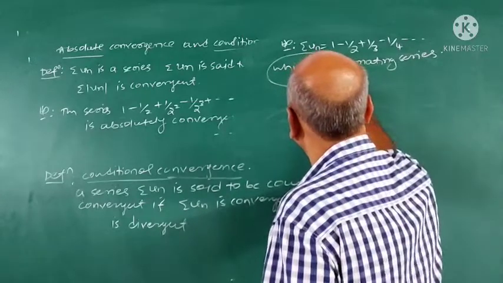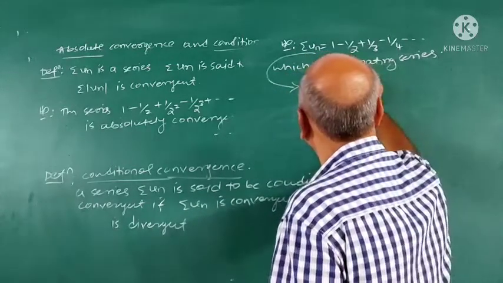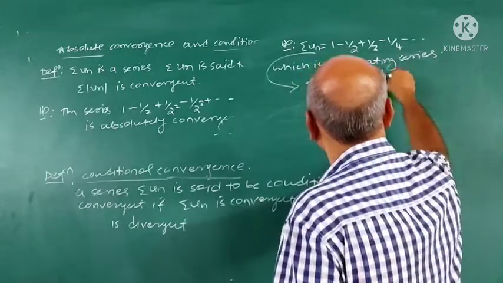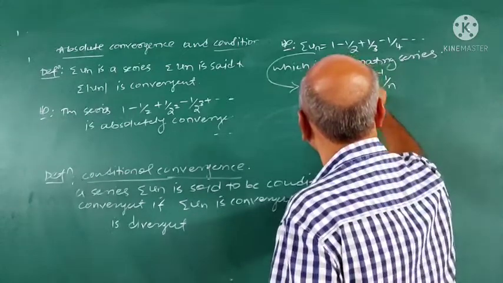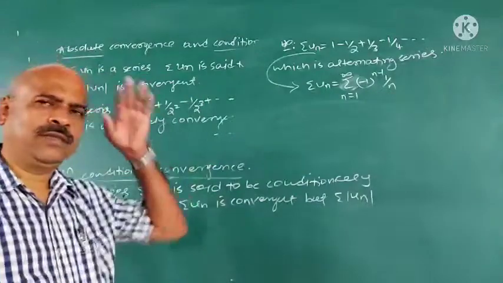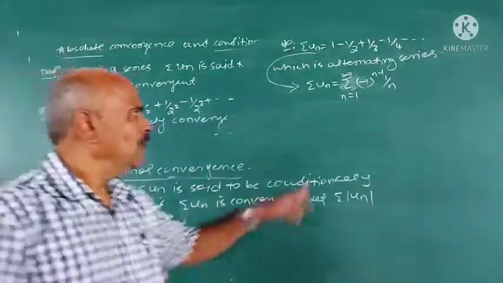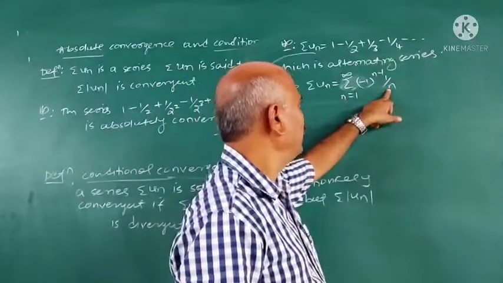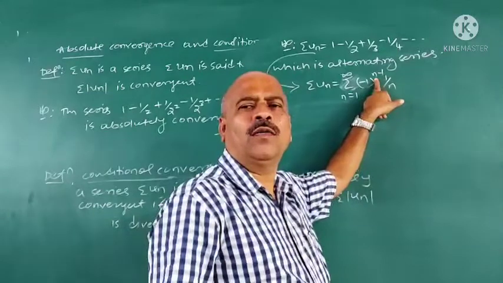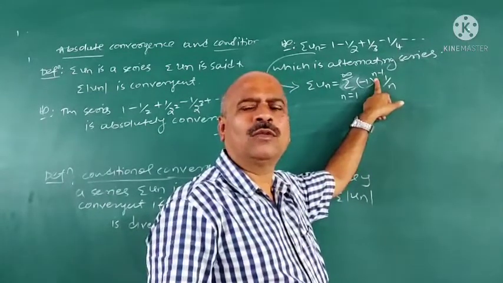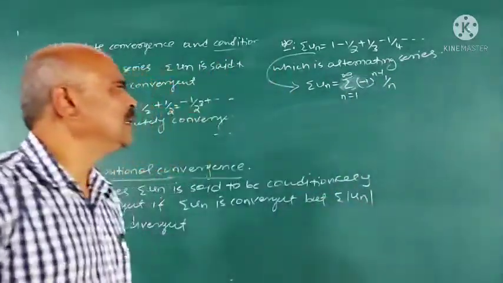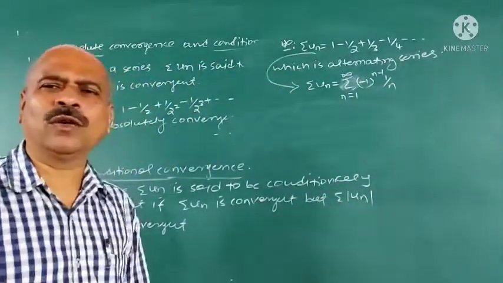Sigma un is sigma of minus 1 raised to n minus 1, by n, with n equal to 1 to infinity. Am I correct here? N is 1, you will get 1. N is 2, you will get minus half. This gives a negative sign for even terms: odd terms positive, even terms negative. Now this is an alternating series, sigma un is minus 1 raised to n minus 1 upon n.